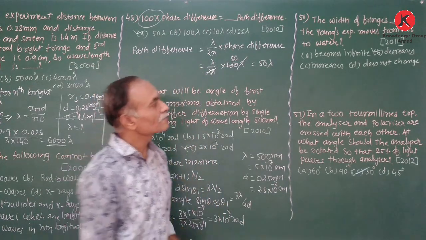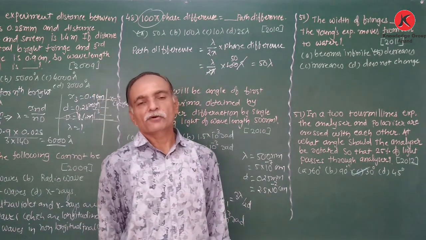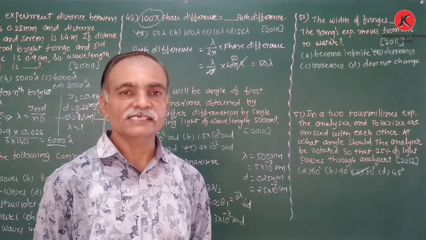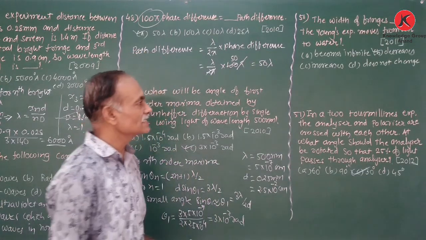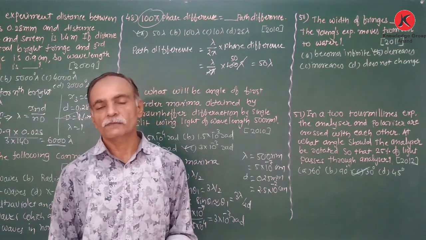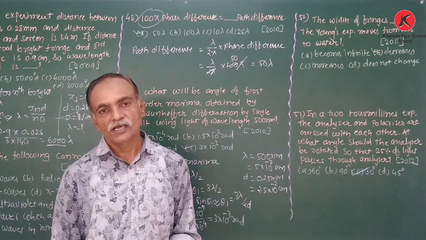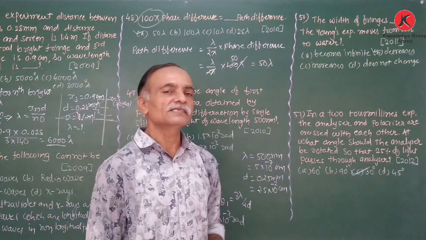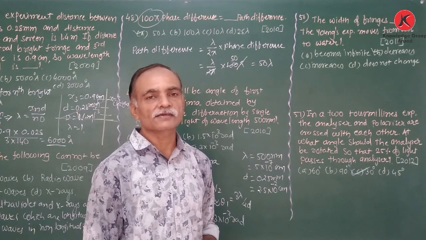Now listen, why does it decrease? Because as the medium changes, the wavelength of light changes. As we go from air to the denser medium, the wavelength of light decreases. The wavelength of light is decreased, and the width of the fringes is directly proportional to the wavelength.